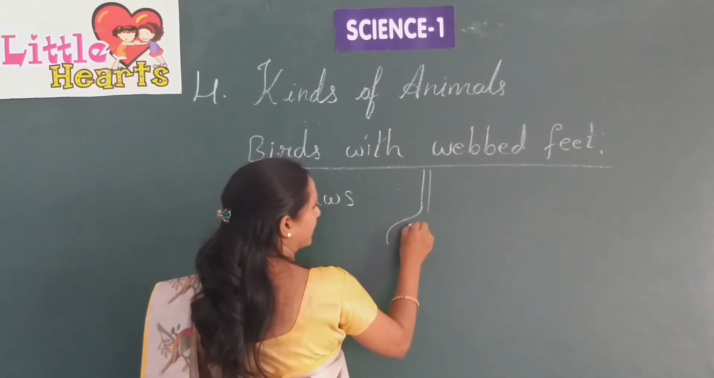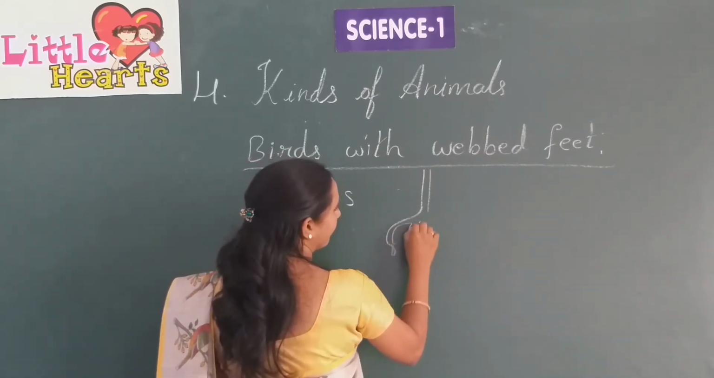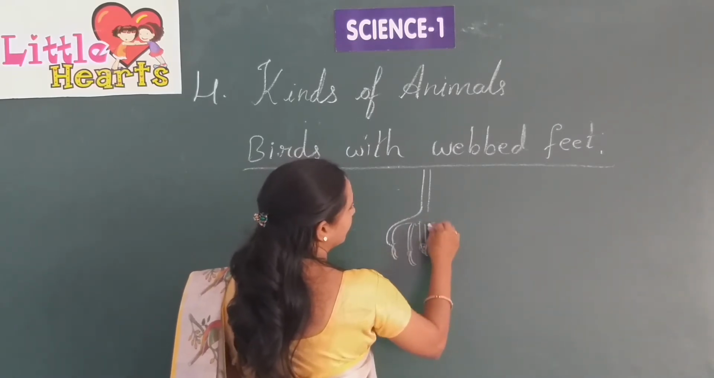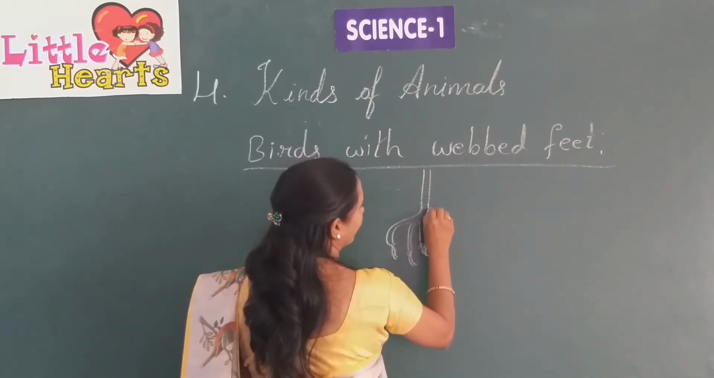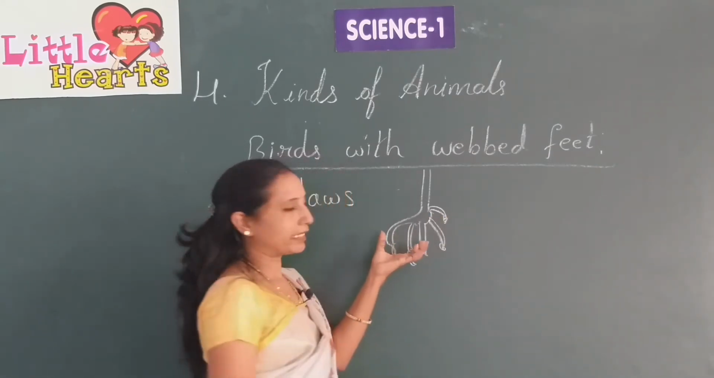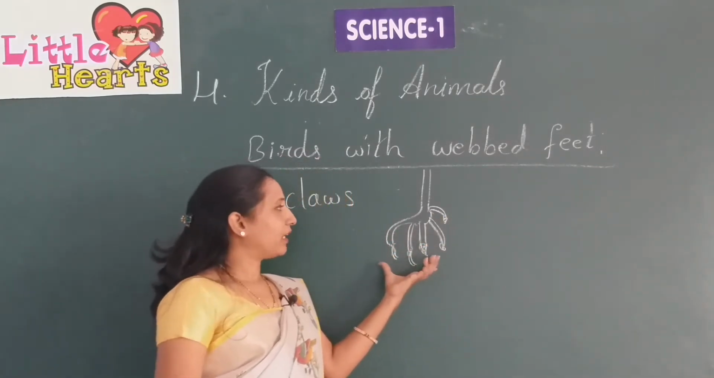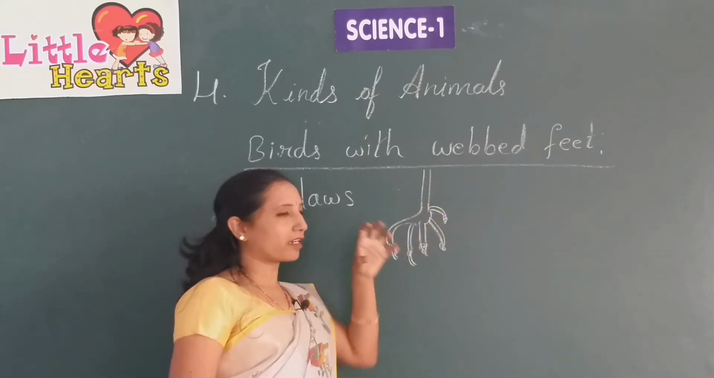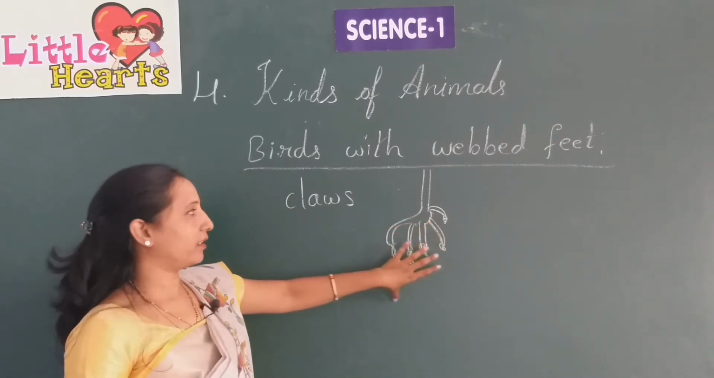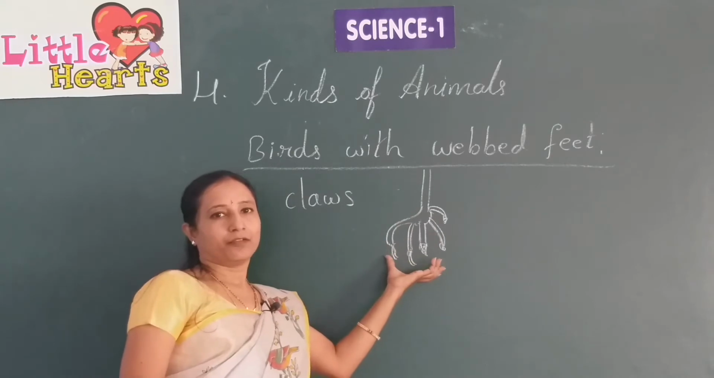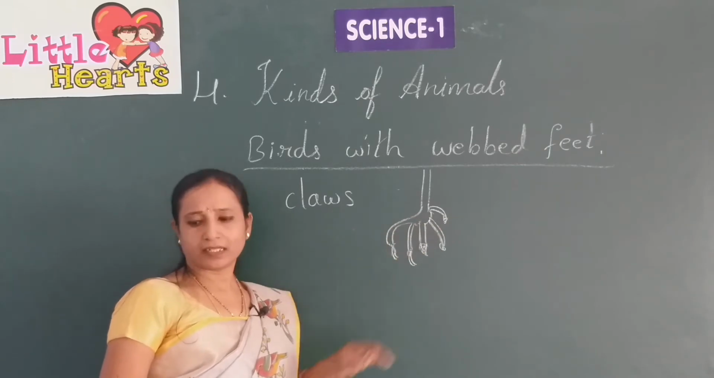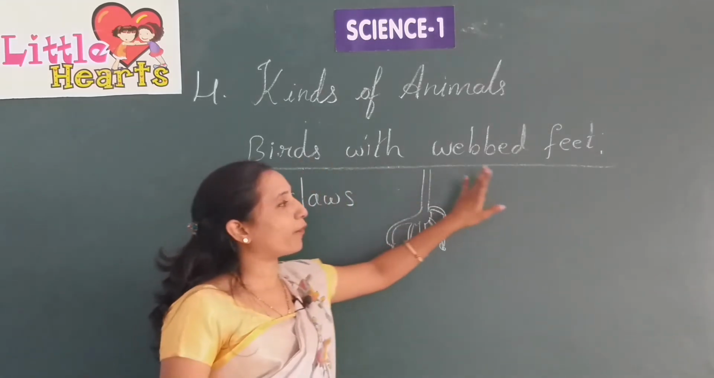If this is a leg of a bird, these are the sharp things, and at the back it has one toe here. Mostly it will be like this only. This is a leg of a bird, and these are claws of a bird. So most of the birds have claws, and some birds which can't fly, which walk on the ground, have different kinds of claws. But now we are going to learn about birds with webbed feet.